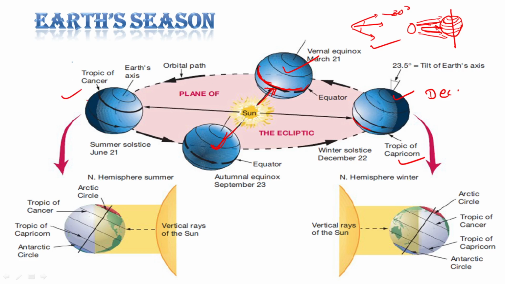Whereas in this position, when it is June, July, the sun's direct rays are falling on the Tropic of Cancer, or the northern tropics, right?